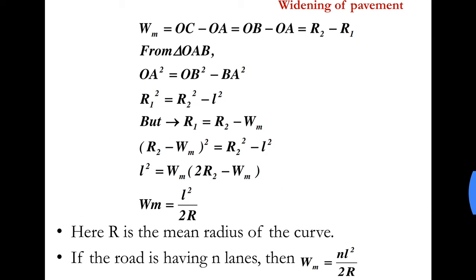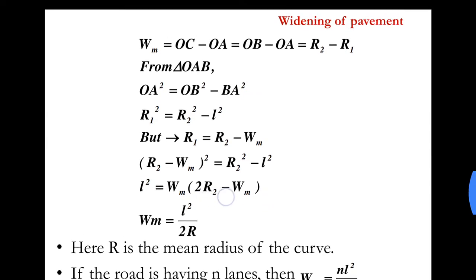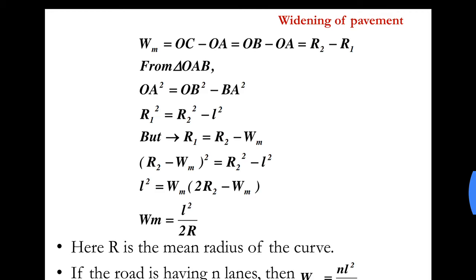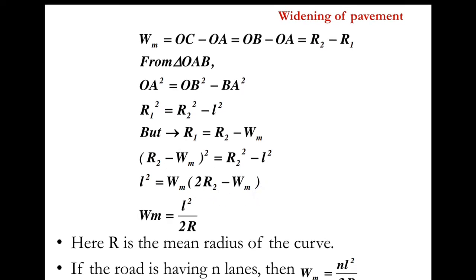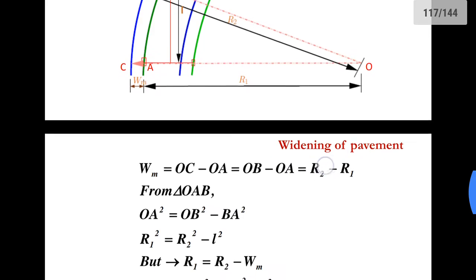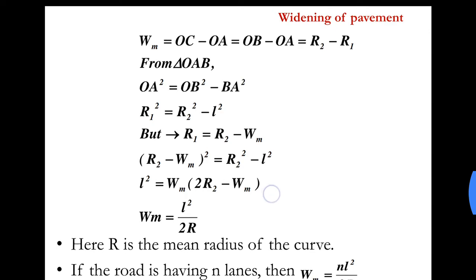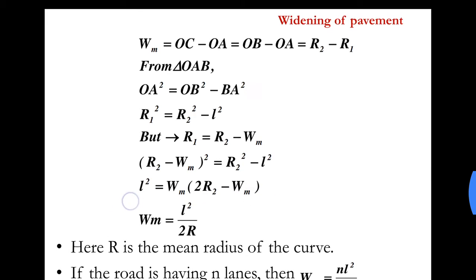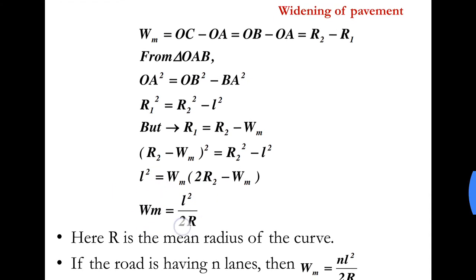Since the value of Wm is very small compared to 2R2, in order to simplify, we substitute 2R2 minus Wm with 2R, taking R as an average of R1 and R2. Then taking this term to the LHS, we get Wm is equal to L square divided by 2R.